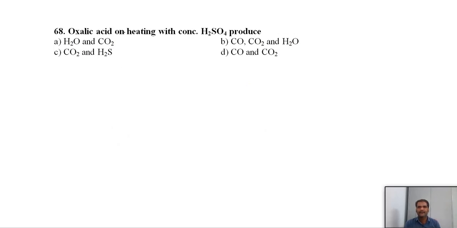Next, 68. Oxalic acid on heating with concentrated sulfuric acid produces what? H2C2O4 with concentrated sulfuric acid. Concentrated sulfuric acid is a strong dehydrating agent, so it removes the water from the oxalic acid.